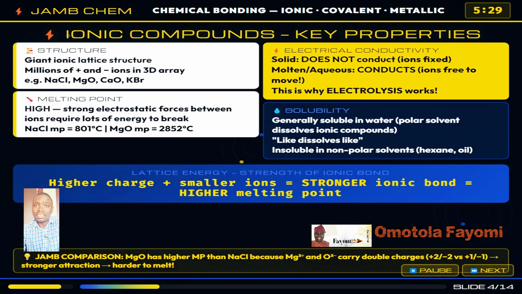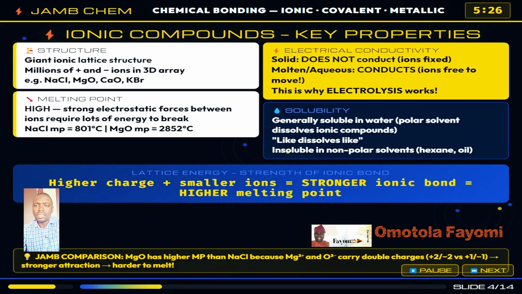Note that in solid state, ionic compounds do not conduct electricity. Why? Because the ions are locked in fixed positions in the lattice. They cannot move to carry charge. But when you melt the ionic compound or dissolve it in water, the ions become free to move and electricity flows. This is exactly how electrolysis works. Remember, it's free moving ions that carry current in ionic compounds, not electrons.